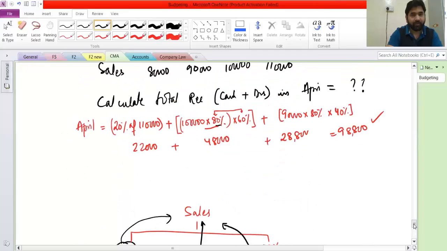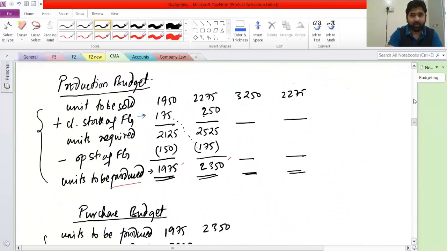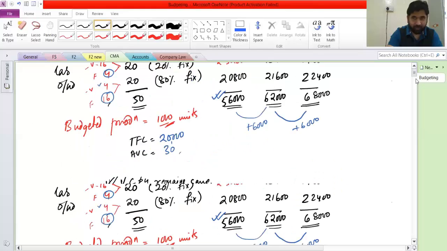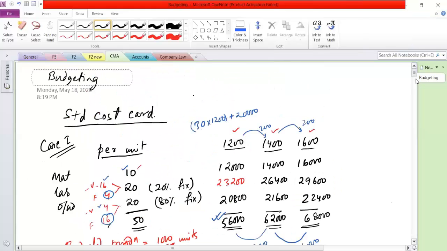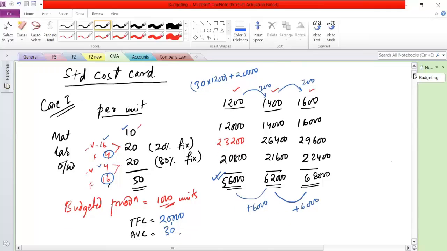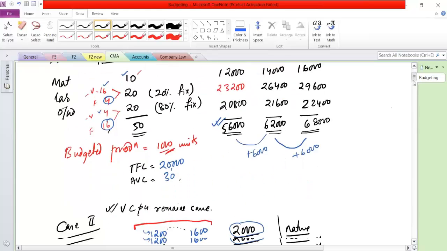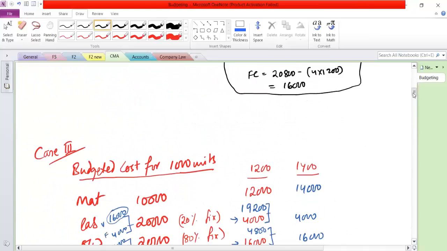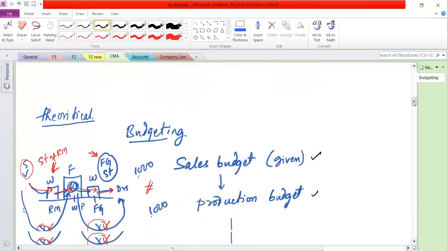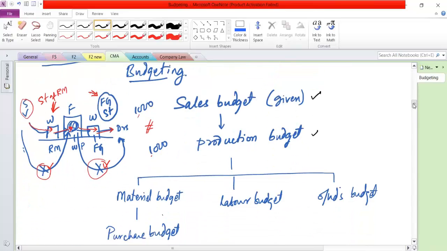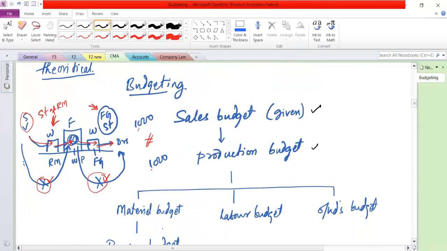All right. So in budgeting, you have got nothing more than this. So let's do a recap. See, first we started budgeting. We did these three cases, that the maths that you will get will be either case 1, case 2, or case 3. Fine. Then we talked about the theory of budgeting, like how we have to start from the sales budget first, then production. We cannot make production first, then sales and then labor.